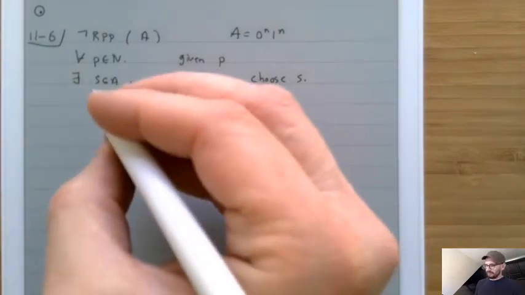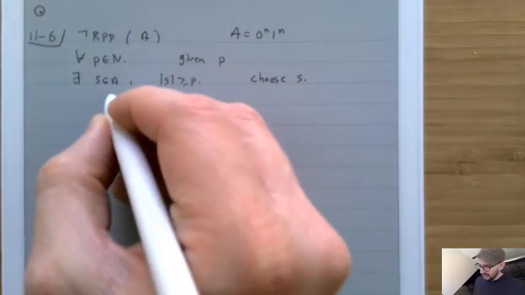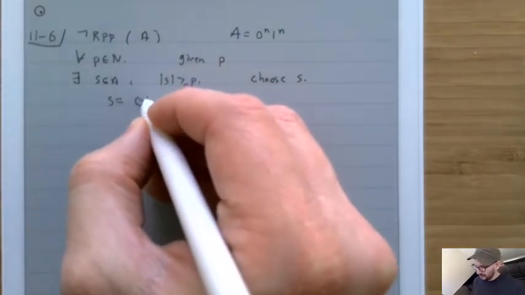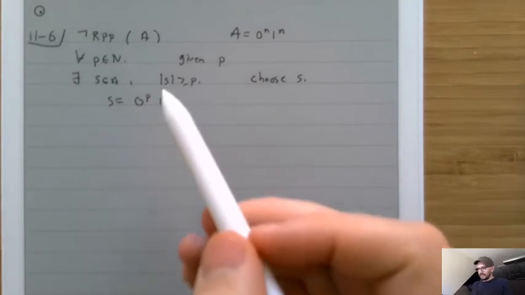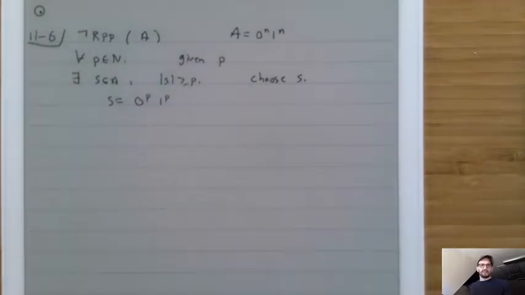And so here's a really simple option. We could choose s equal to 0^p 1^p. That's definitely in the language. We know it's in the language because it has an equal number of zeros and ones, and we know that its length is at least greater than p because we know that its length is 2p.